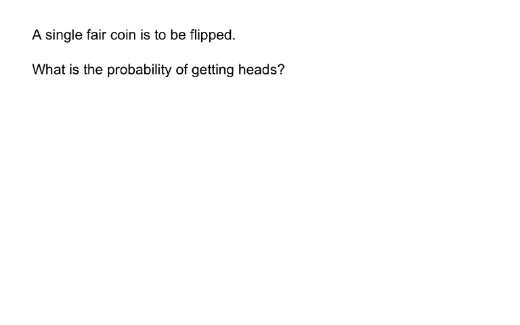Now, I mentioned that it's a single fair coin in this example. For all of our work in probability, we're going to work under the assumption that the coins, the cards, the dice are all fair. There's no weight in a die to make it land a certain way that would throw things off. We're not going to bring those sorts of situations into play. We're going to work with fair materials. Now, thinking about a fair coin that is going to be flipped, and we want to know the probability of getting heads. This is a very simple example, but it's a great one for us to start out with. Remember, probability is equal to successes divided by outcomes.